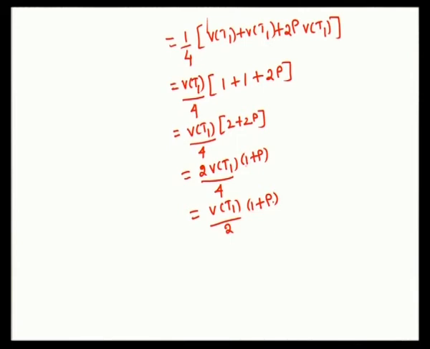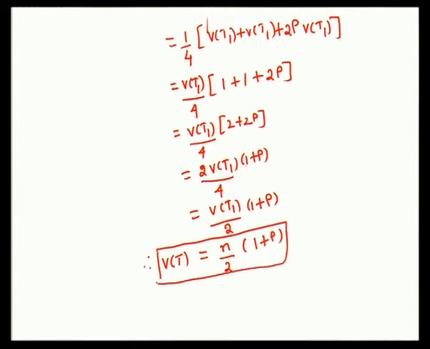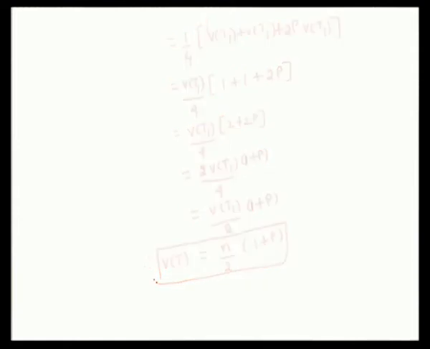Now in your statement of the problem, it is given that T1 and T2 are most efficient estimators with the variance n. So substituting variance of T1 is equal to n, it becomes n by 2 into 1 plus rho. Therefore, you find variance of T is nothing but n by 2 into 1 plus rho, which is what you have to prove. Now you have to go for the second part, that is we have to deduce